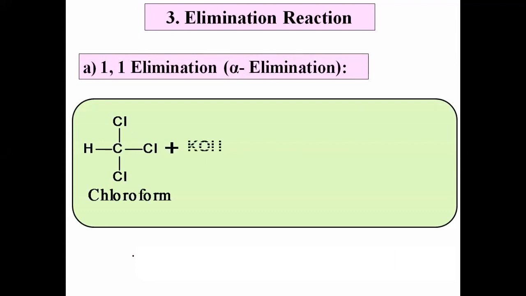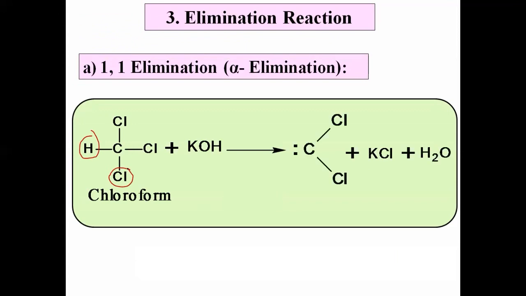Chloroform when heated with aqueous KOH, what happens here? Yes, here two atoms or groups are removed from the molecule. One is hydrogen, one is chlorine, right? Here that chlorine and potassium form KCl. Then hydrogen and OH form H2O. Now carbon having 2 chlorine, and that is called carbene.